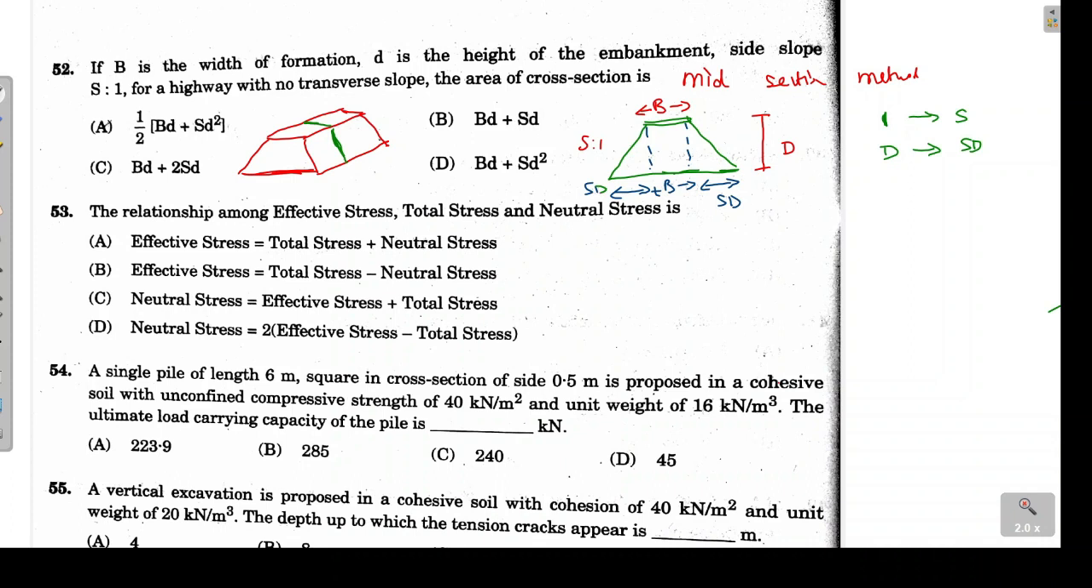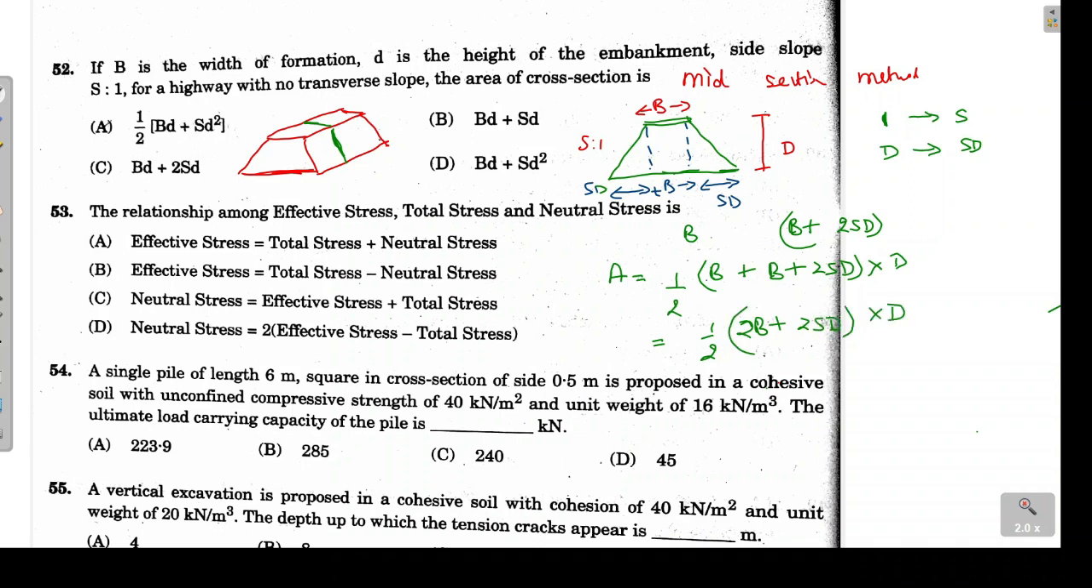So my top width is B, and bottom width will be B plus 2SD. This is my bottom width. Now here we have to calculate area. Area of trapezium is given as sum of the parallel sides into distance between them. Sum of parallel sides will be top width B plus bottom width B plus 2SD. The distance between the two parallel sides is D, and we have to consider half. So here it will become half into (2B plus 2SD) multiplied by D.